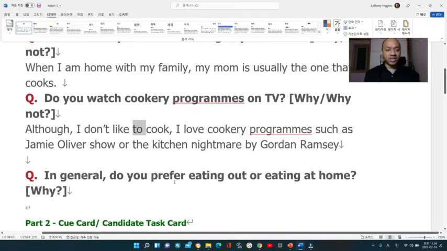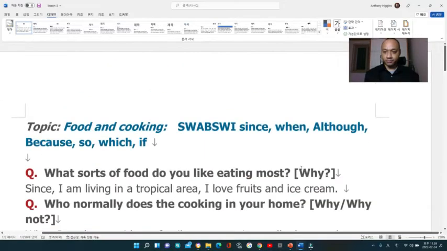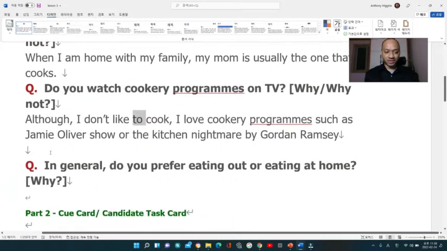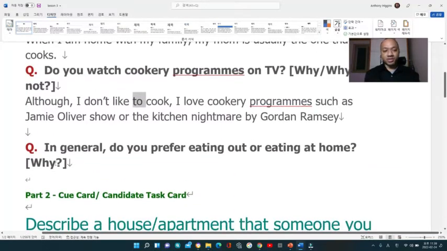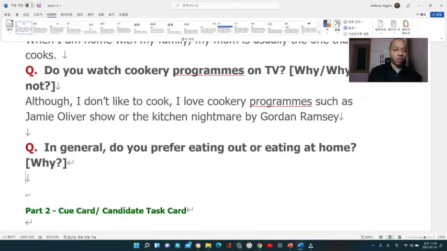All right, next question. In general, do you prefer eating out or eating at home? Now here I would use because. When I say because, I'm not saying you have to use the word because in the middle of the sentence. For example, I love red because it gives me passion. That's not the way to use because to make it longer.